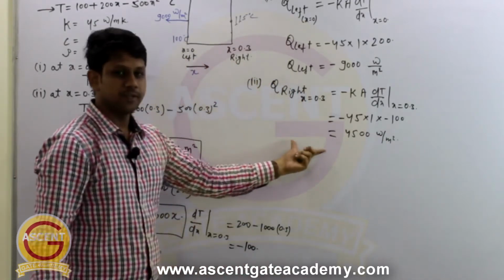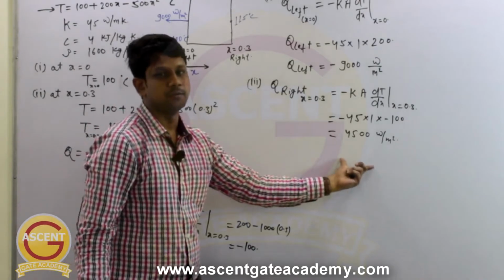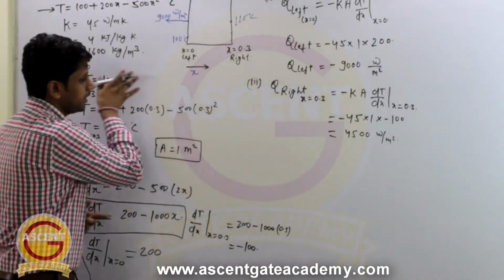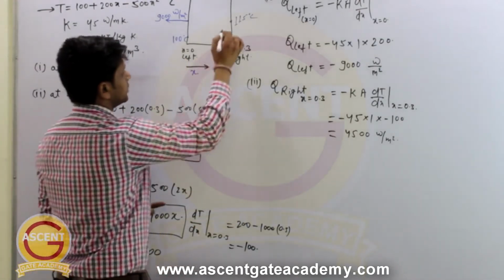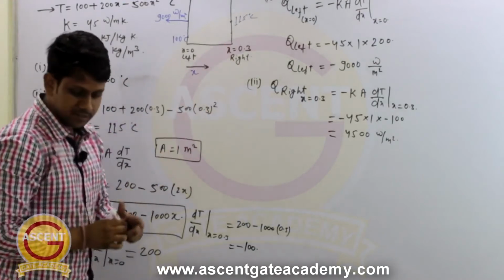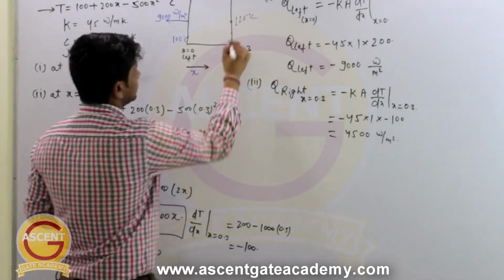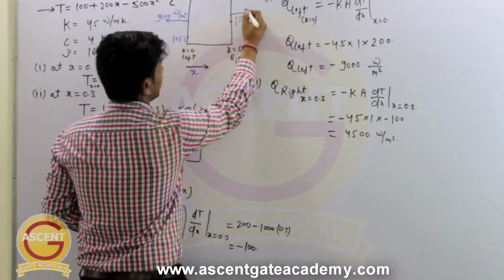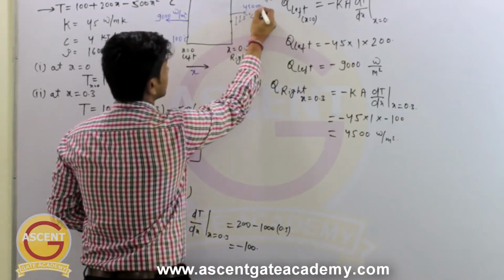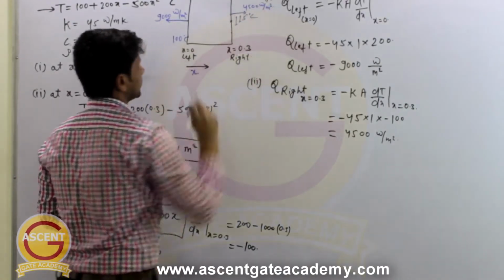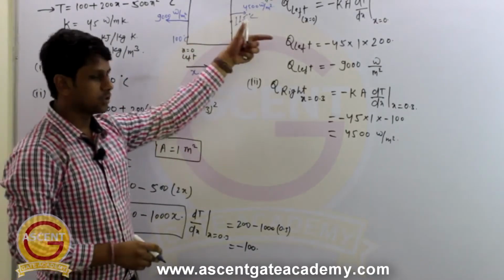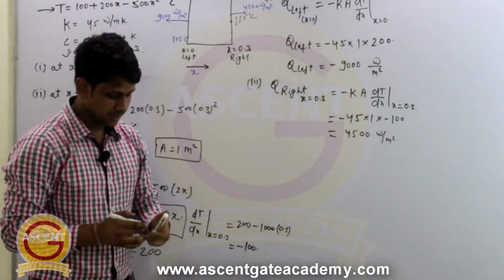Now see, for the right face, the heat transfer is coming as positive. That means it is in the x direction itself. So from the right face, the heat transfer is 4500 watt per meter square. So this is the direction of heat transfer, which is rightwards.